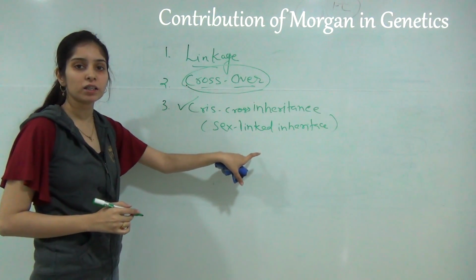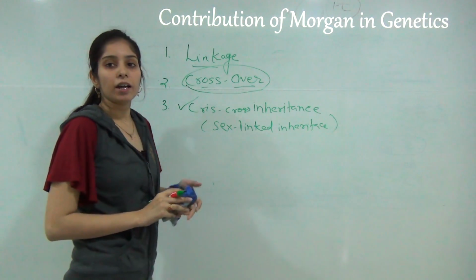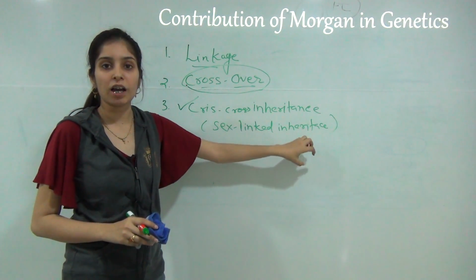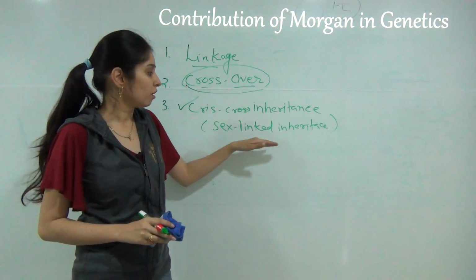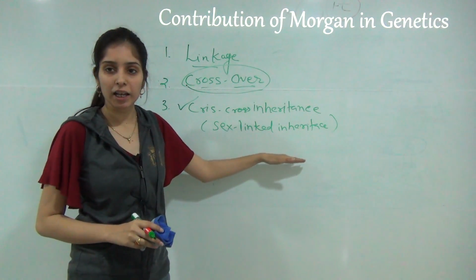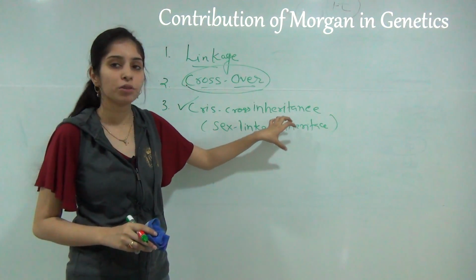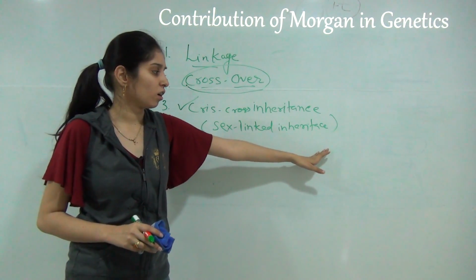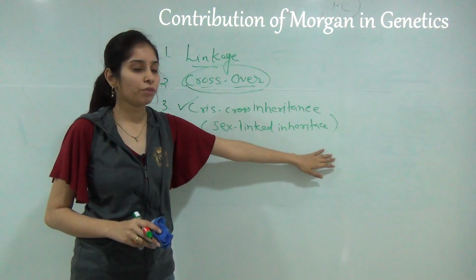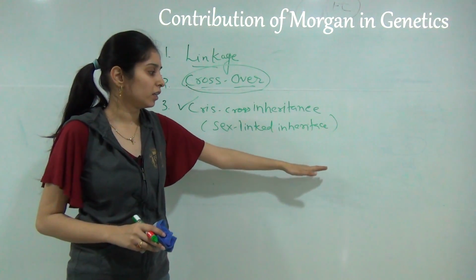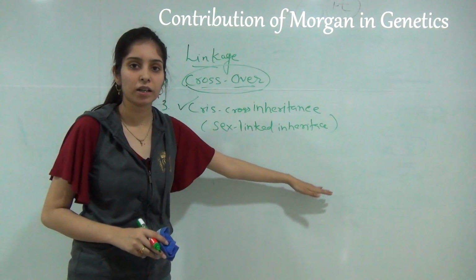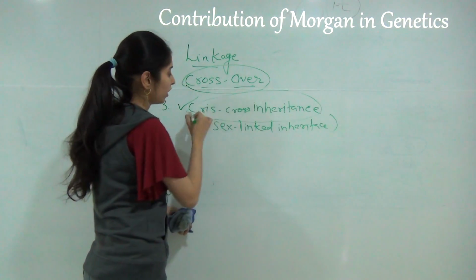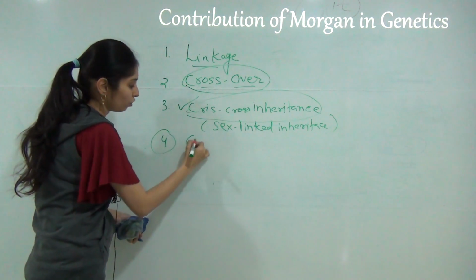He self-pollinated many Drosophila, and first he saw some male Drosophila with white eyes. Normally Drosophila have only red eyes, but he saw that some mutant genes are present in males, and white-eyed Drosophila are present, but again he saw that some females also have white eyes. So this concept was related to crisscross inheritance.